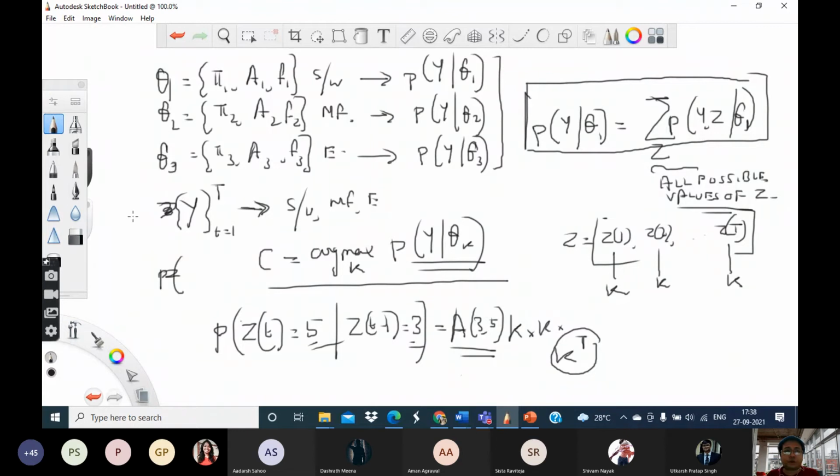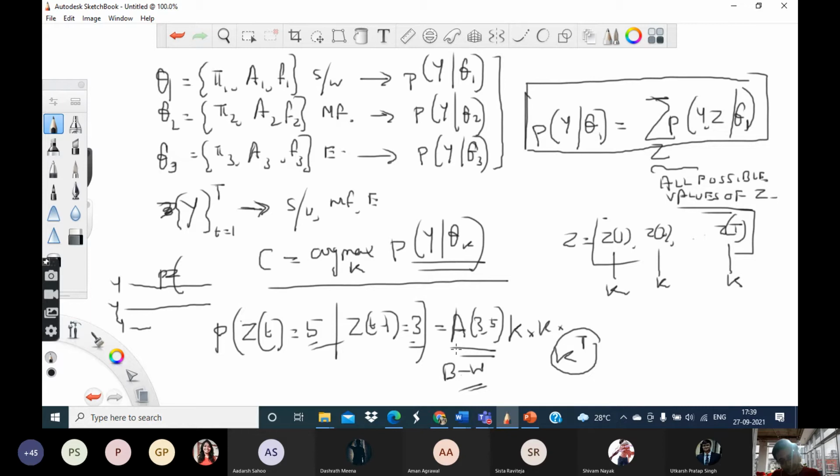If you have lots of example time series like this, either this matrix will be given to you by whoever is giving you the problem, or you will be given plenty of time series like this, I mean plenty of observations of y. Then based on that you will have to estimate this A using the Baum-Welch algorithm. So either the parameters will be given to you, or lots of time series like this will be given to you. In the latter case, you will have to apply the Baum-Welch algorithm to estimate this A.